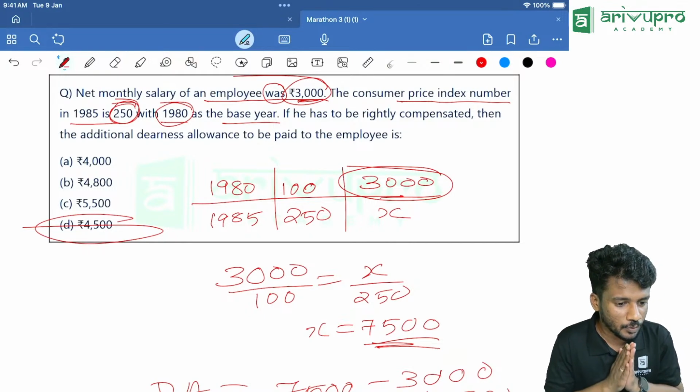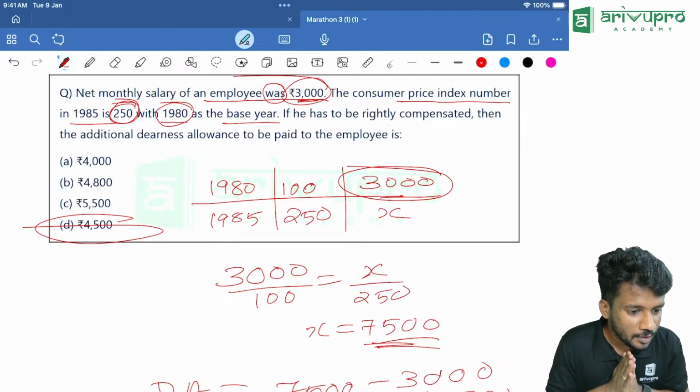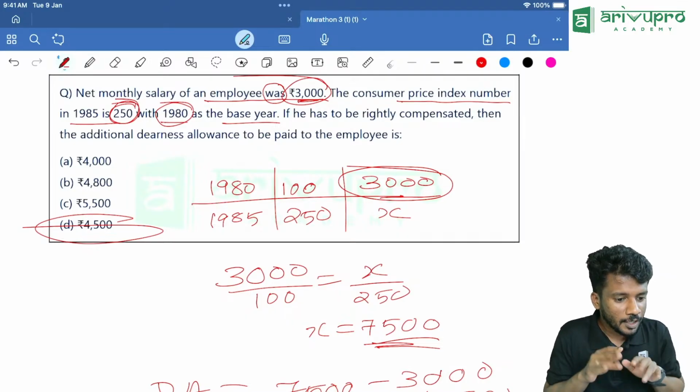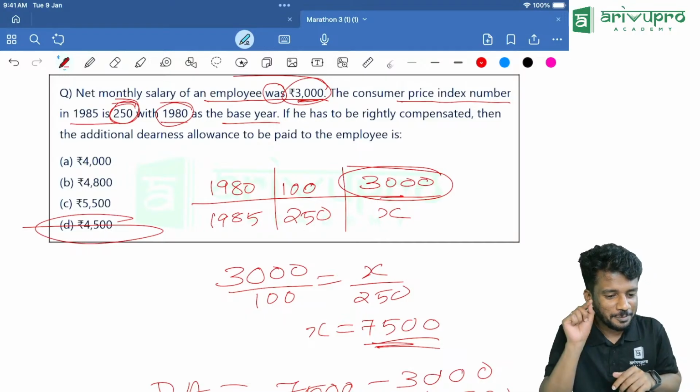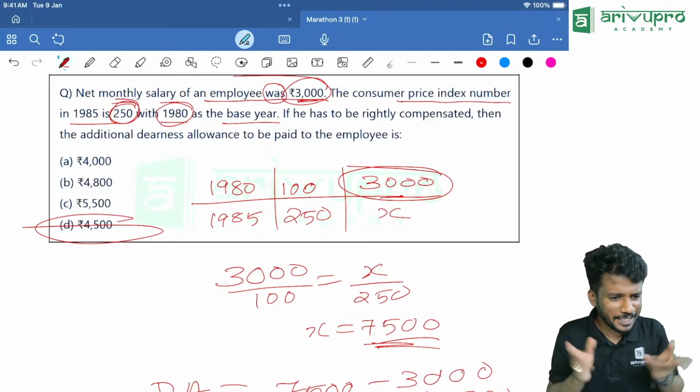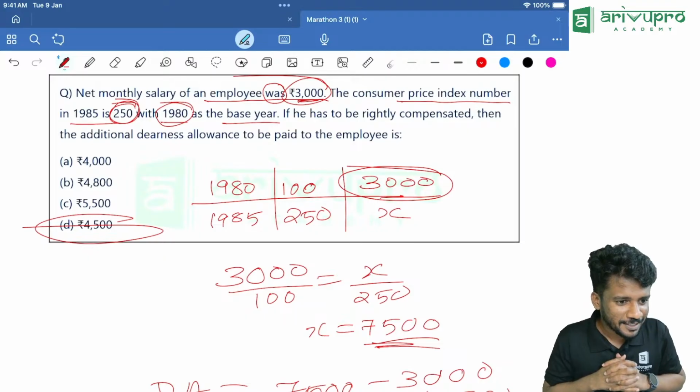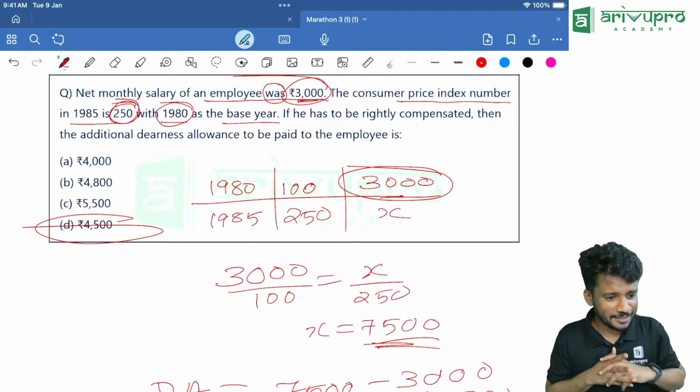How to get a crown in chat? That I don't know. I think you need to put a lot of emojis. You need to put a lot of these smileys and all. I think you need to do that. Yes. Hiba, is that the case? I think that is the case.